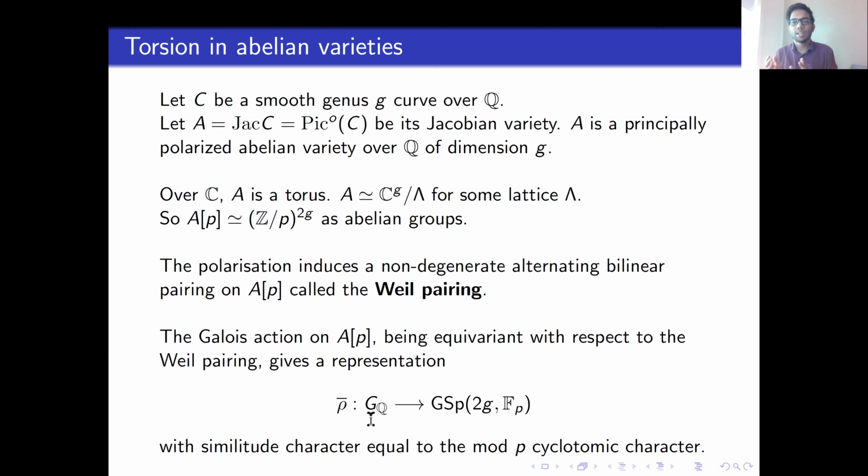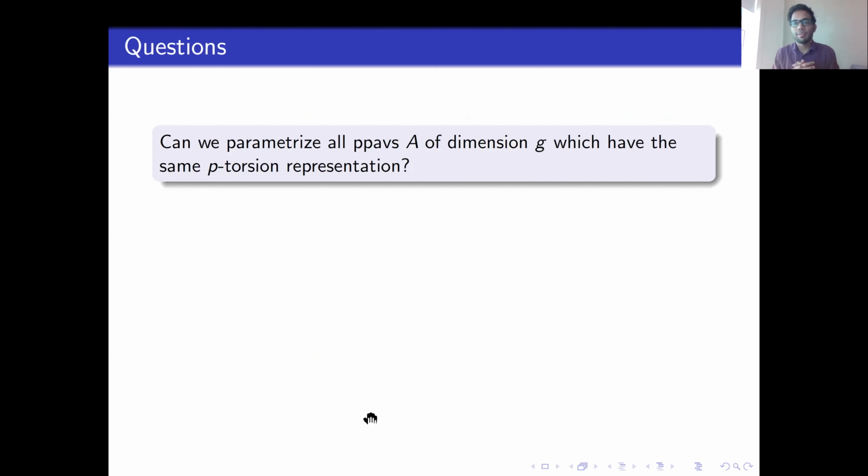Now it's natural to ask, given rho bar, does there exist a curve C which produces this representation? Or one doesn't need to restrict to Jacobians of curves. One can ask, can we parameterize, can we find all principally polarized abelian varieties of dimension g whose p-torsion is the same? This question as posed here is too general, and so it's hard.